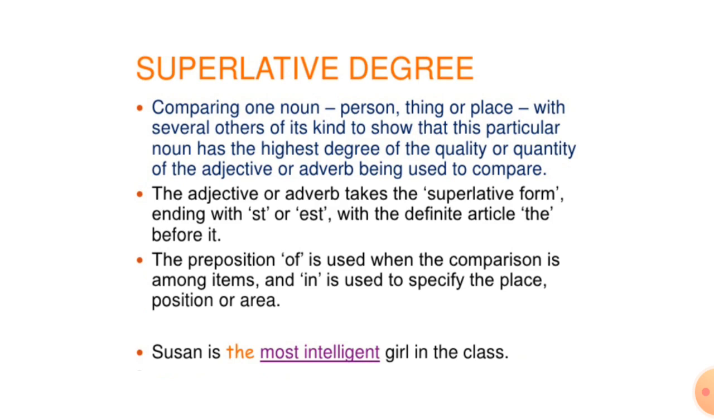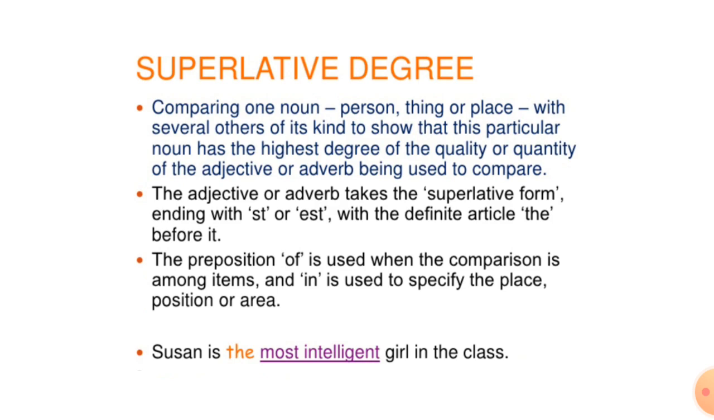And the last type is superlative degree. It is used for comparing one noun, person, thing, or place with several others of its kind to show that this particular noun has the highest degree of the quality or quantity of the adjective or adverb being used to compare.